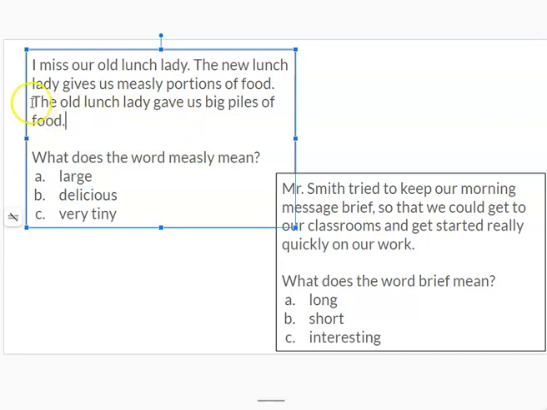If the kid misses the old lunch lady who gave them large or big piles of food, and they're complaining that the new lunch lady gives them measly portions, using context clues, that tells me that measly means very tiny. Great job.